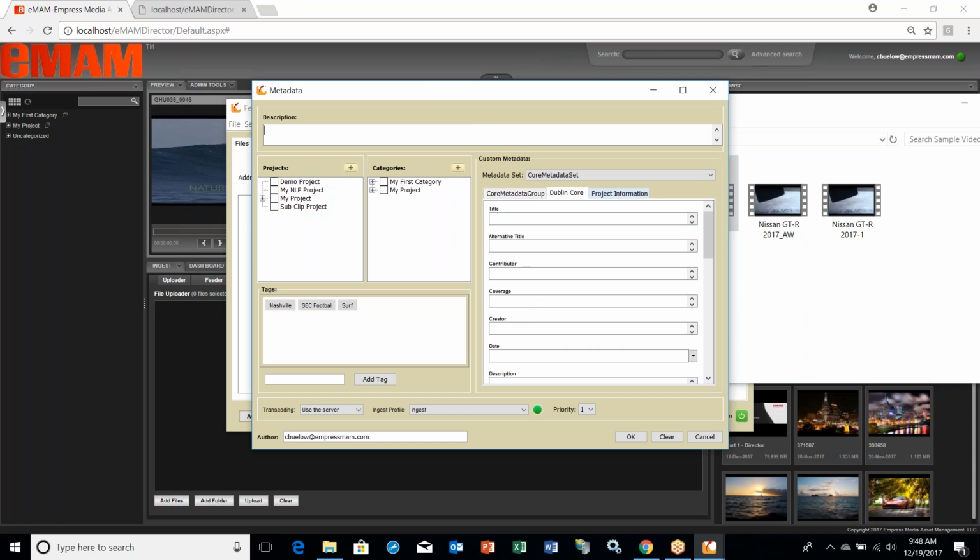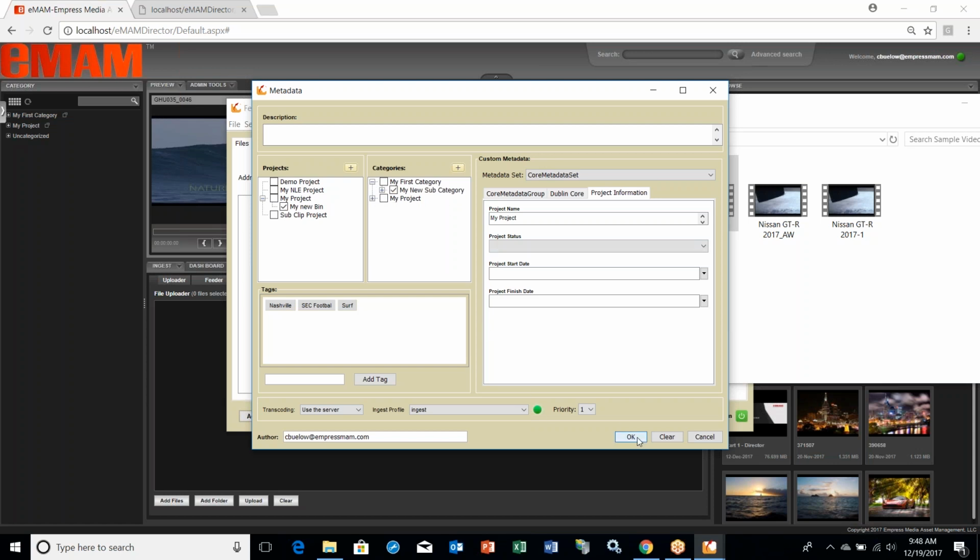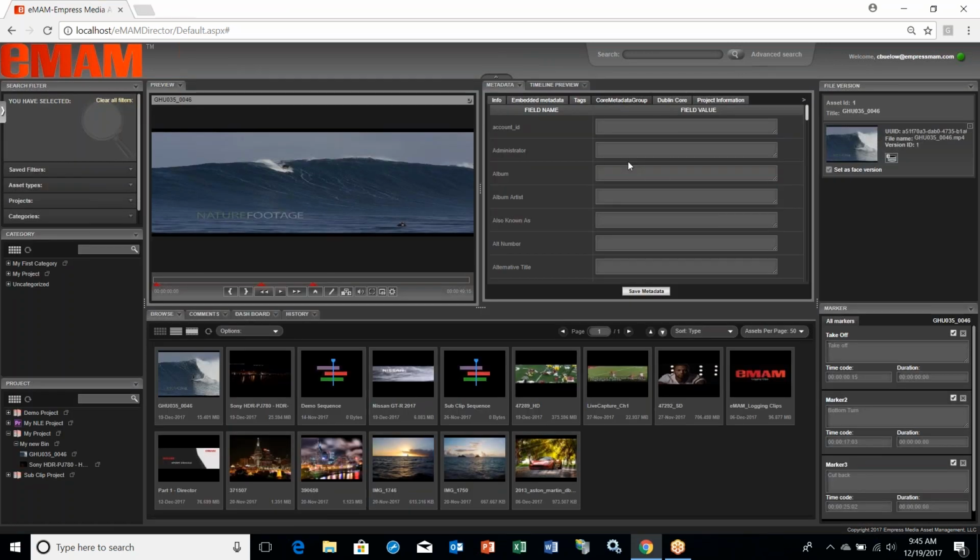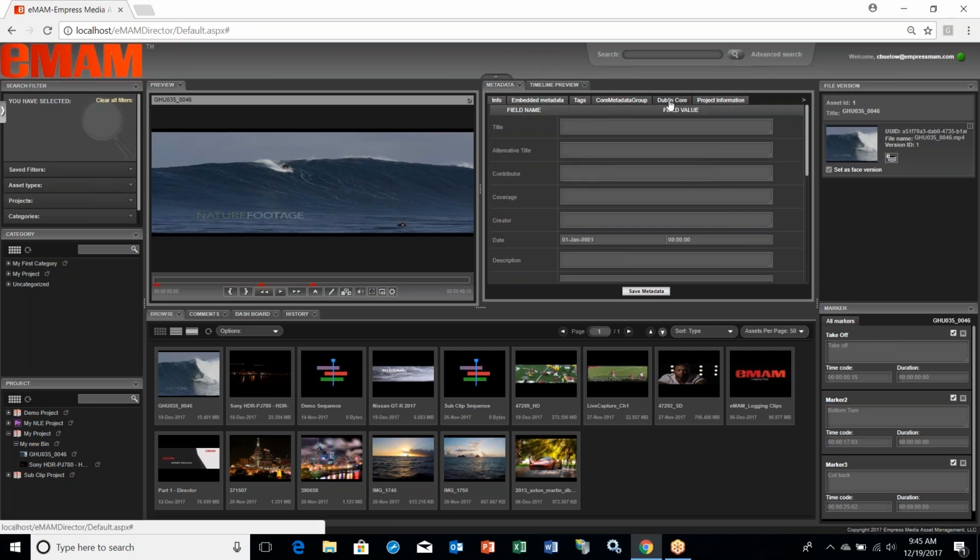Simply drag and drop assets to the ingest window and add metadata to the assets before you click the Upload button. Once the ingest process has completed, you can now search on the metadata you added. If you do not add metadata during the ingest process, don't worry. You can add metadata once the assets are available in the eMAM Director.